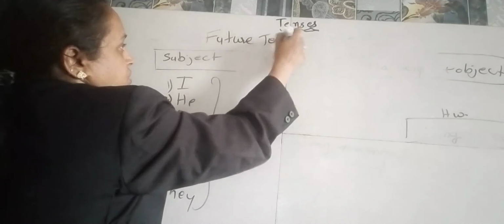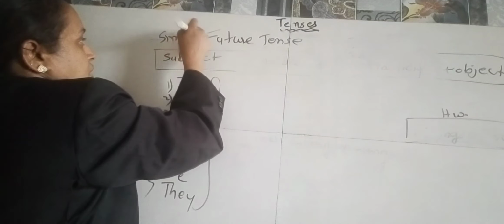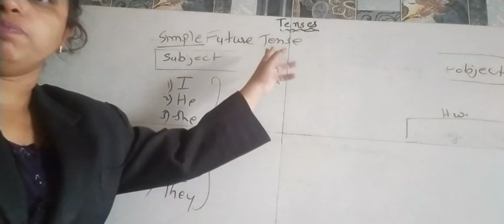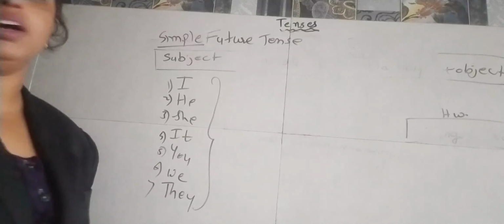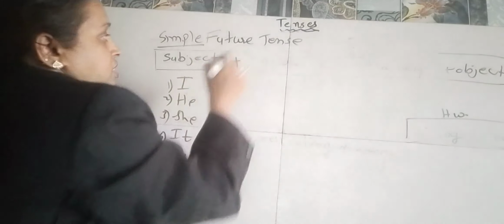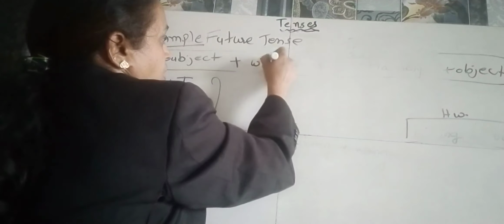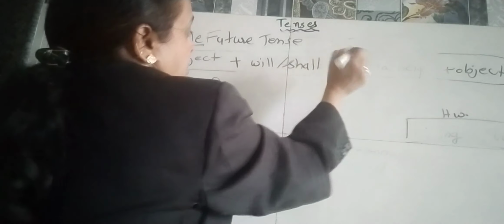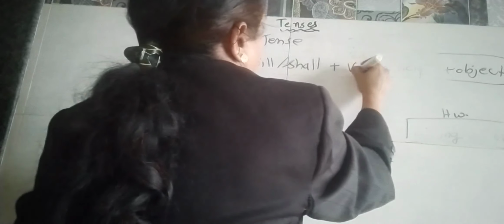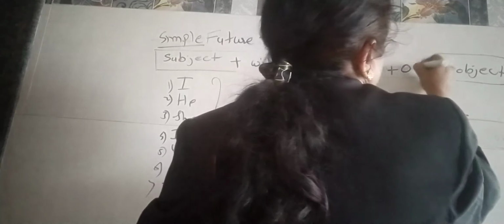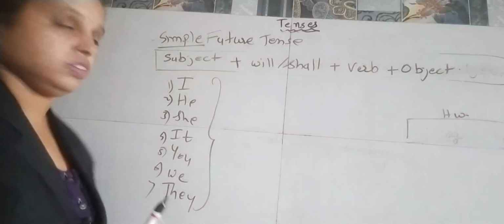tense. In the future tense, we will see the simple future tense. What will we see? Simple future tense. So what will be the formula for it? Subject plus will, shall, verb plus object. So this will be the formula for the simple future tense. Okay, so we'll make the sentences for it.